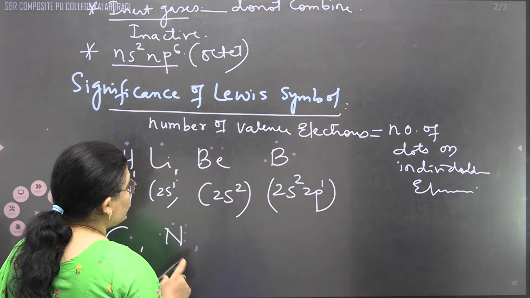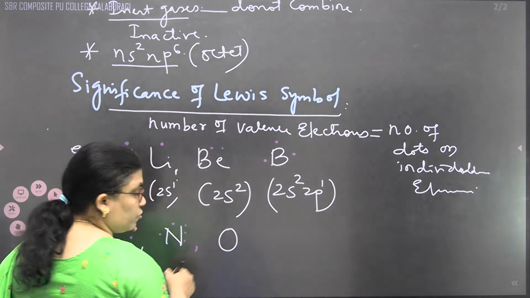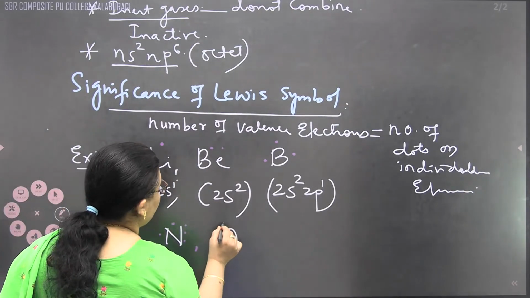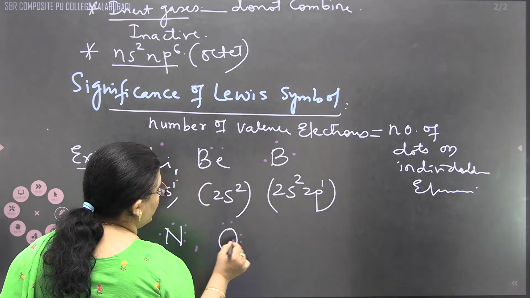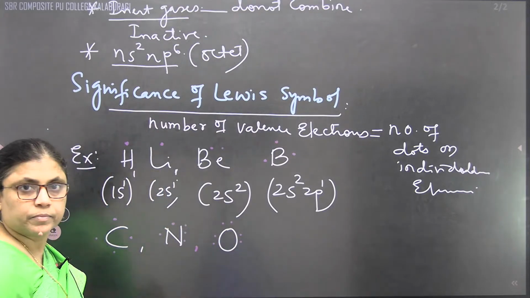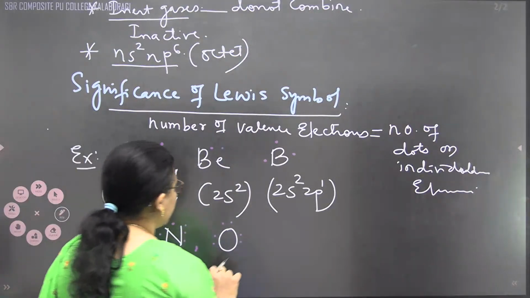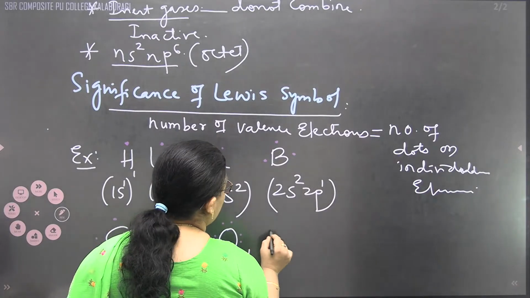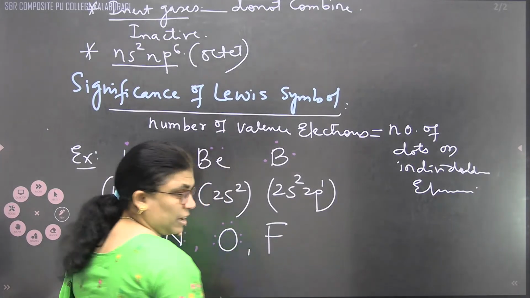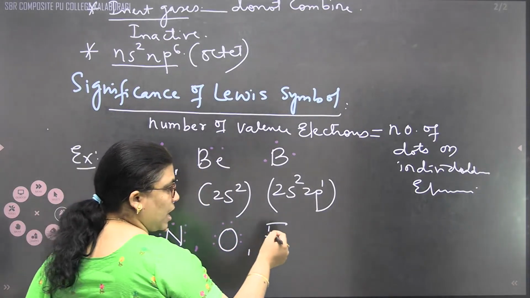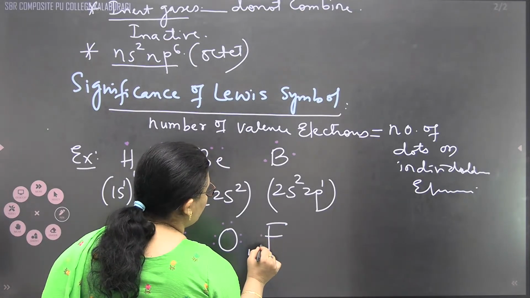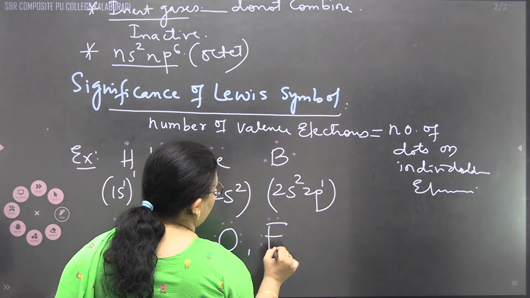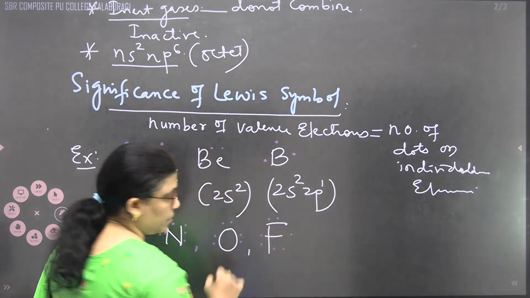Same way with respect to oxygen, 1s2, 2s2, 2p4. 1, 2, 3, 4, 5, 6. Correct? Similar way we can write with respect to what, children? With respect to fluorine, as it has 7. 1, 2, 3, 4, 5, 6, 7.